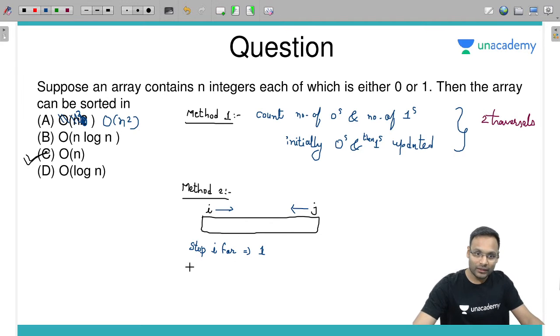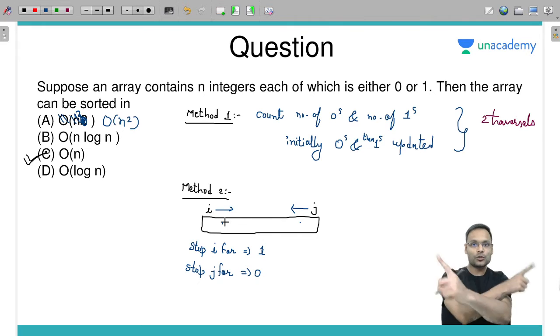Stop i for 1. Stop j for 0. Wherever you find 0, you stop j there. Wherever you find 1, you stop i there, and then swap those two.